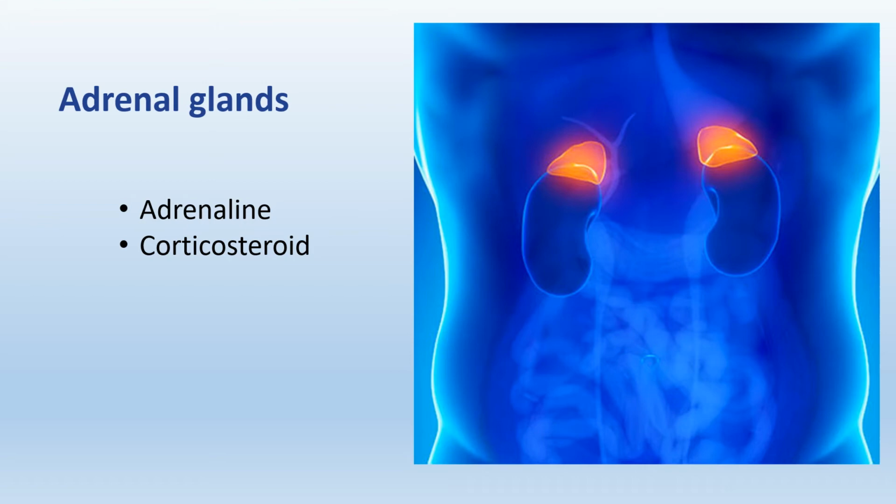Adrenal medulla produces hormone called epinephrine or adrenaline in response to stress. It prepares our body to overcome emergency situations. Therefore, adrenaline is also termed as emergency hormone. So let's see how it works.